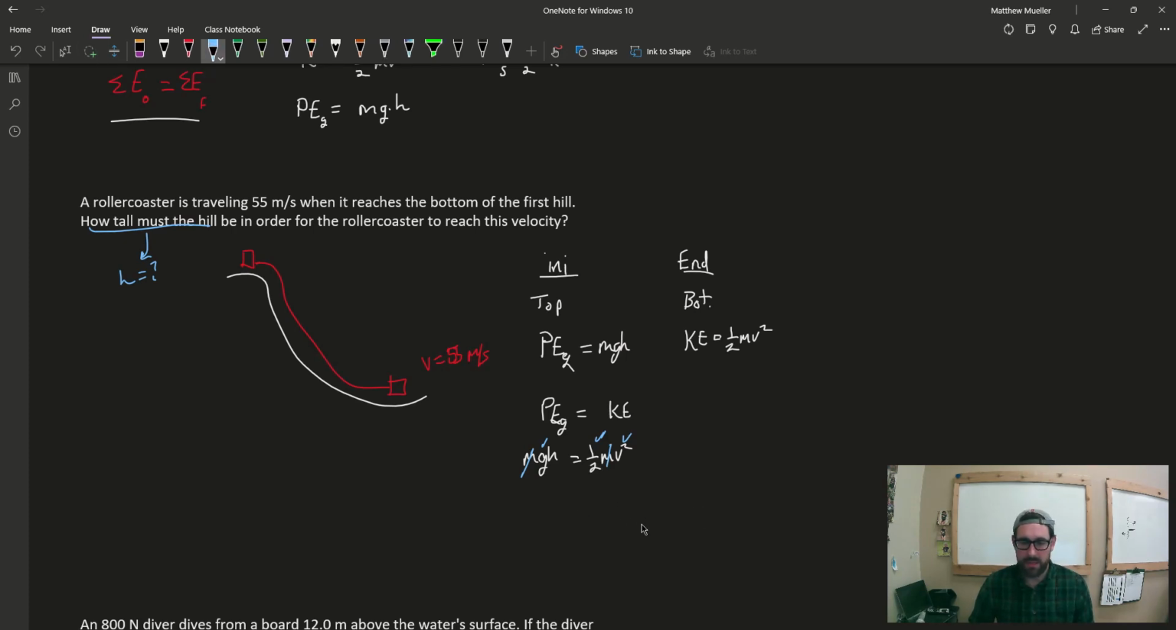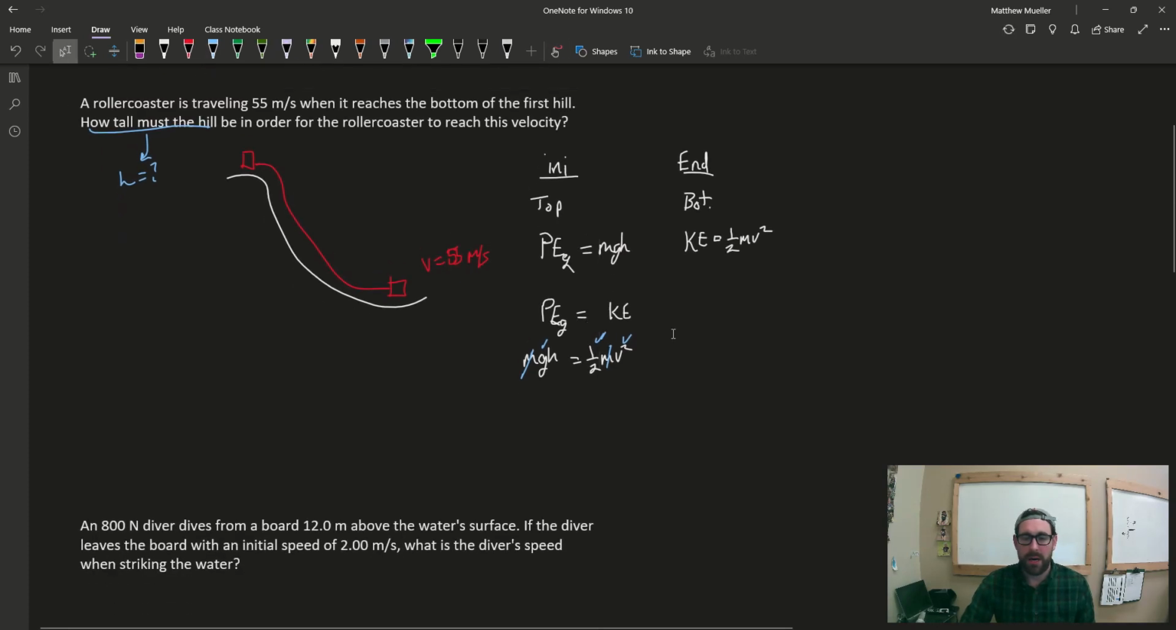Let's see if I can move things up here a little bit. Let me scroll. All right, so moving things around a little bit over here, we end up with, I'm solving for h here. So we're going to get h. Sorry, I had a brain fart there. h is equal to 1/2 multiplied by v squared over g.